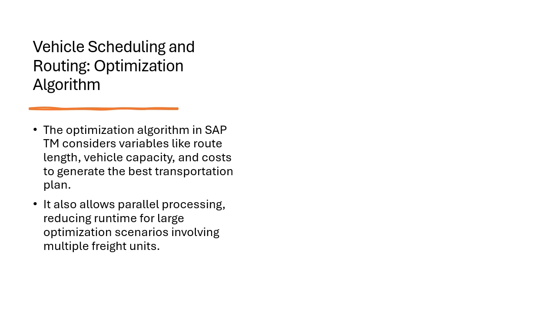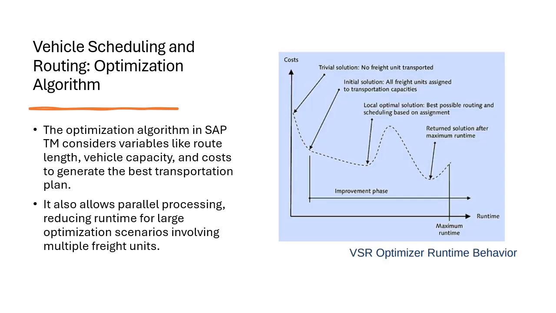So next is vehicle scheduling and routing, which has an optimization algorithm. So this algorithm process actually has various inputs such as constraints, objectives, and available resources to actually generate the most efficient transportation plan. So this is continuously adjustable, based on changes in conditions and new orders. This continuously changes because this is an algorithm, and this image shows the VSR optimizer runtime behavior. So this behaves over time, adapting to changes in demand and resources while also maintaining efficiency.